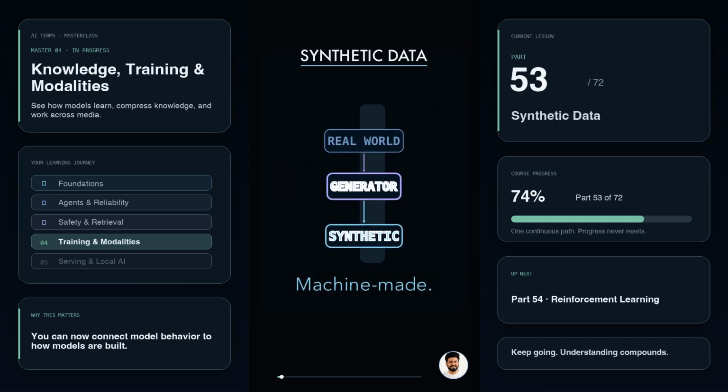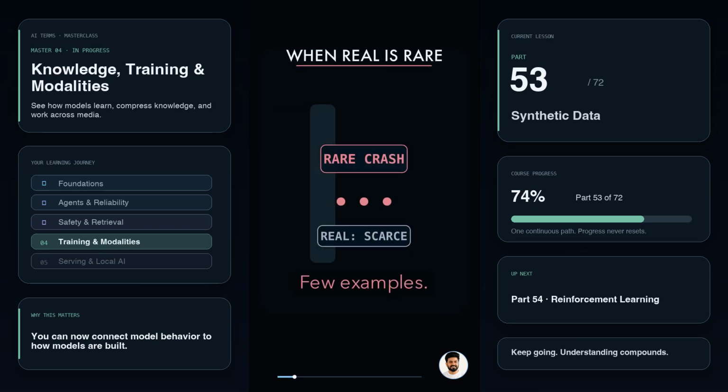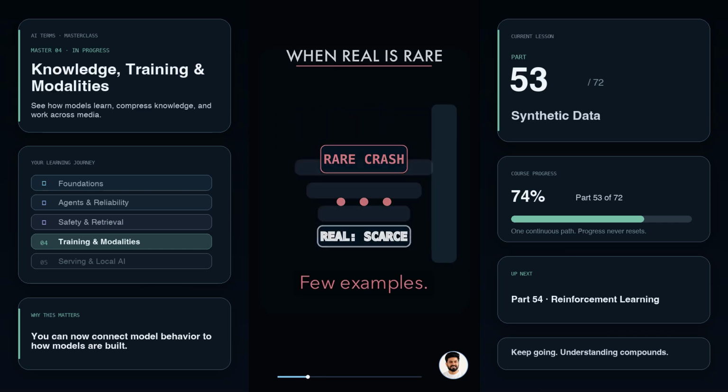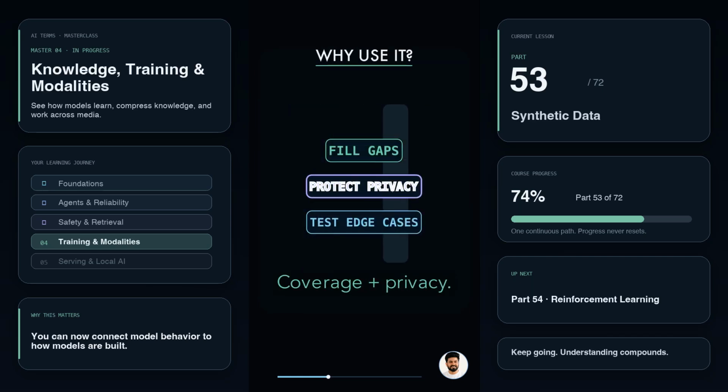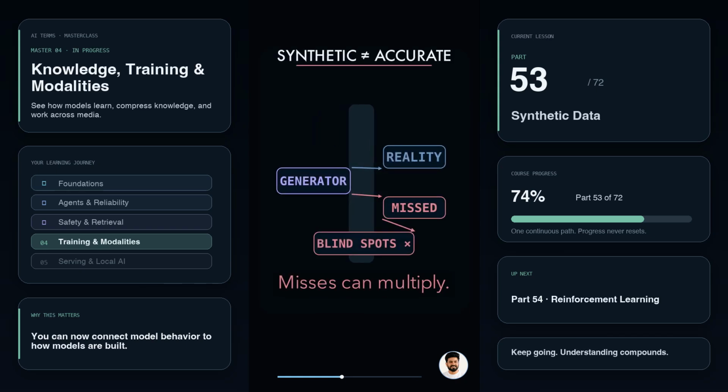Synthetic data is training material created by a machine instead of collected from the real world. Imagine a rare crash scenario. Real examples are scarce, so a simulator generates thousands of labeled variations: day, night, rain, and snow. That can fill gaps, protect private records, and test edge cases safely. But synthetic does not mean automatically accurate. If the generator misses reality, its blind spots multiply.